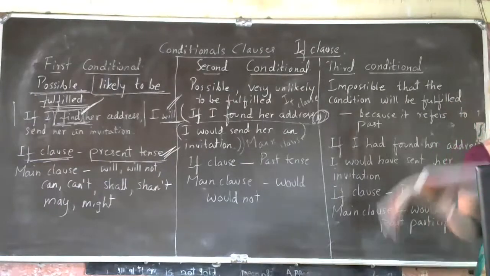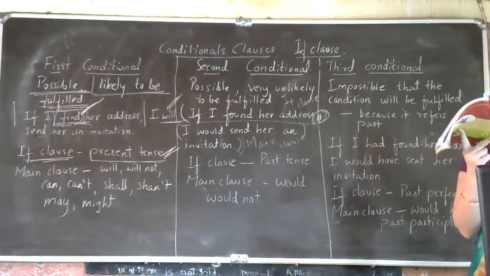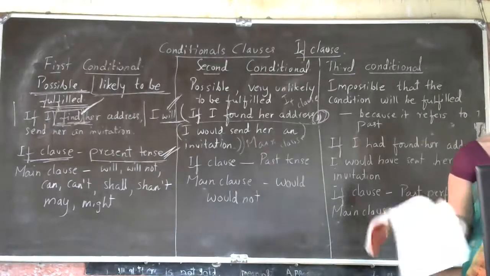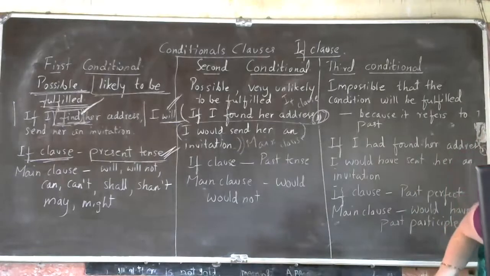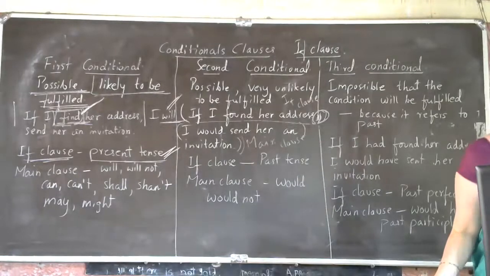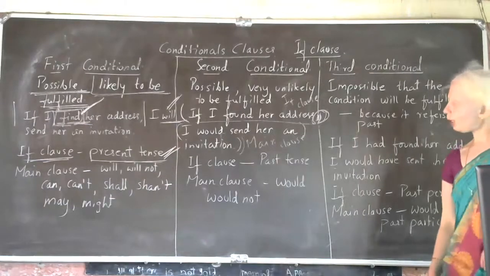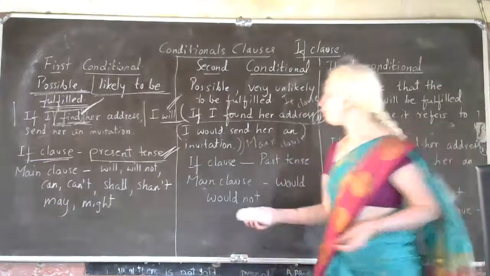Okay. Then who will tell me the answer for the third one? If Ravi is late, Swati: he will be punished. Yes. So if Ravi is late, he will be punished.